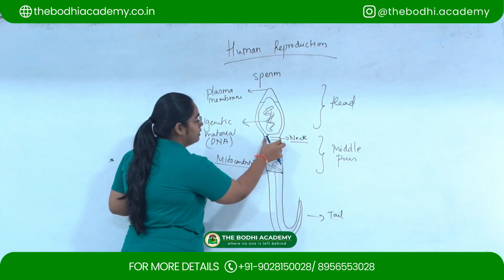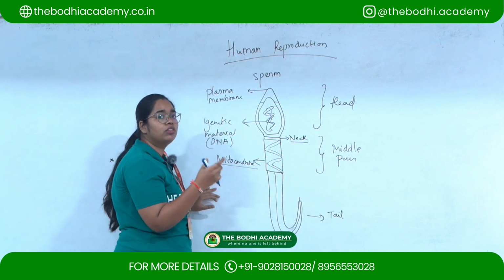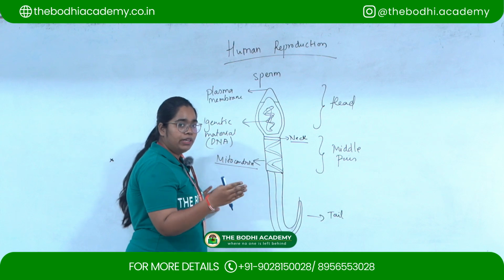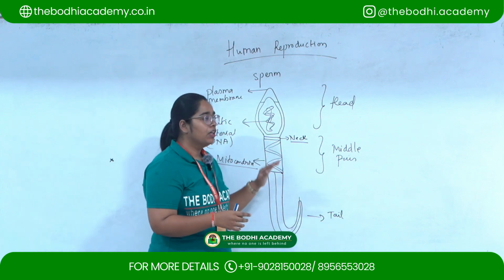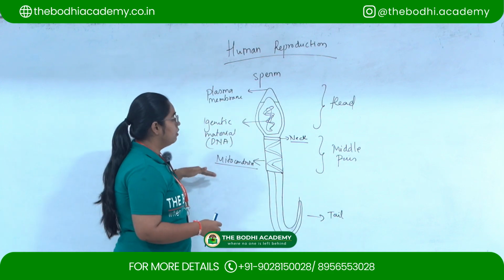Then the middle piece, the neck, which consists of mitochondria, which produce the energy required by the sperm for movement. Then the tail for the movement of the sperm. So these are the three major parts of a sperm with their functions.